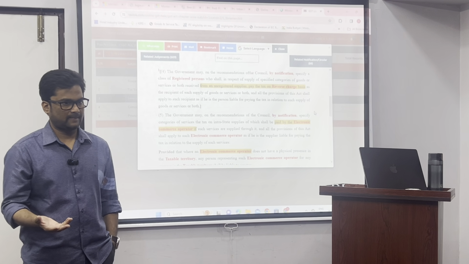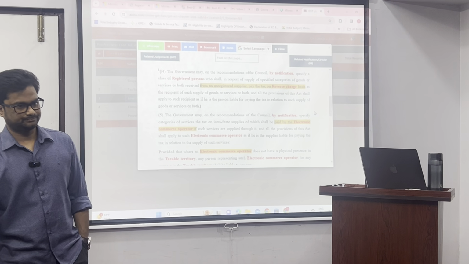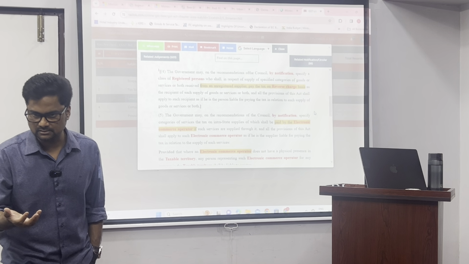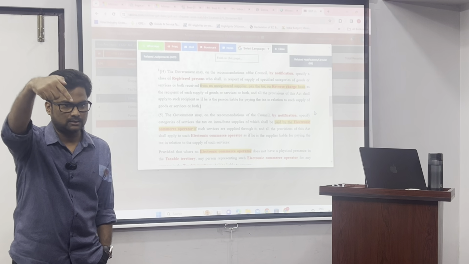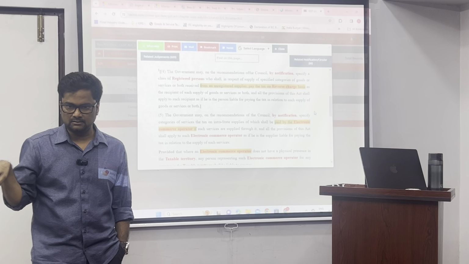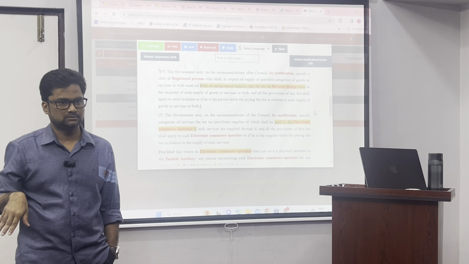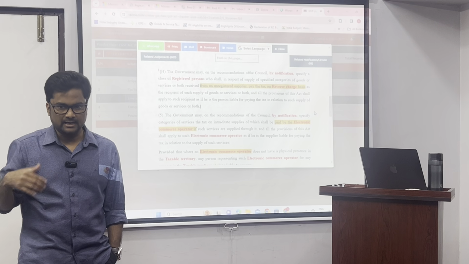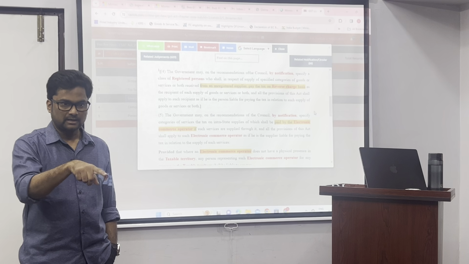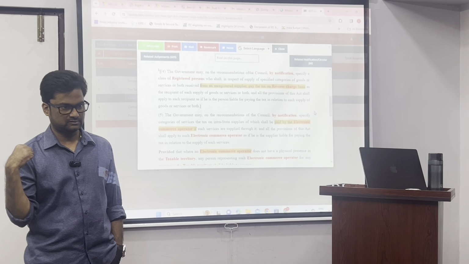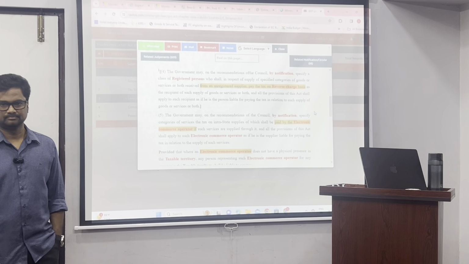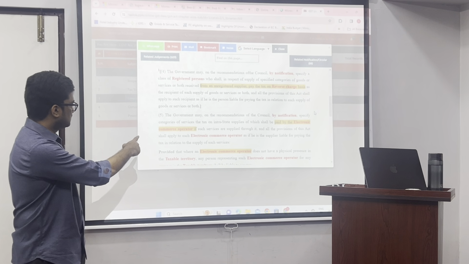I'll give one more example. You catch an Ola cab. The cab is owned by the driver. The driver is the person who is actually providing the service. But you book it using Ola, using Uber. The actual service provider, the driver, is below 20 lakhs only, obviously. And I am enjoying the service. Now Ola, the electronic commerce operator, has to collect tax from you on his behalf and pay the tax to the government. Zomato. Okay. So that is this thing.